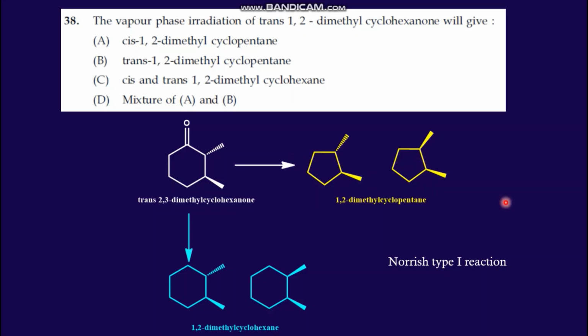Indeed, this reaction is Norrish type 1, so the answer 1,2-dimethyl cyclohexane is not possible. We have to find out whether only cis is formed, or trans is formed, or both. The conversion of 2,3-dimethyl cyclohexanone to 1,2-dimethyl cyclopentane is known as a Norrish type 1 reaction.